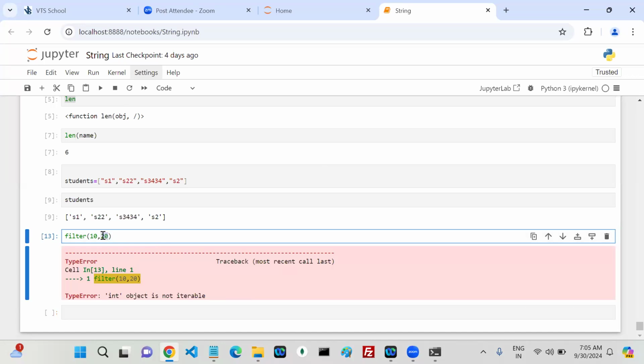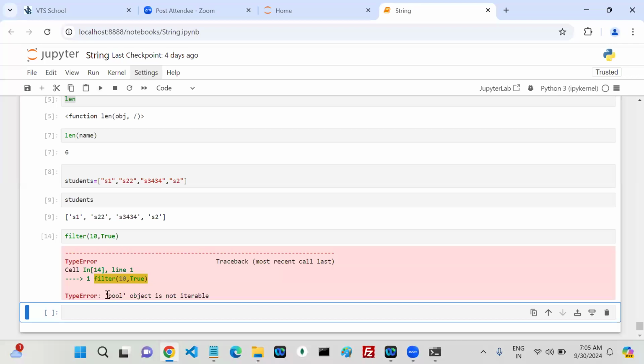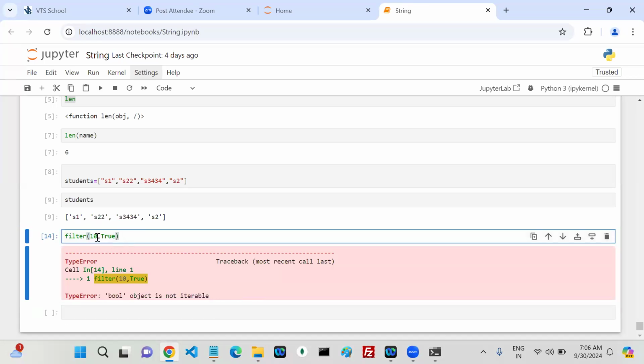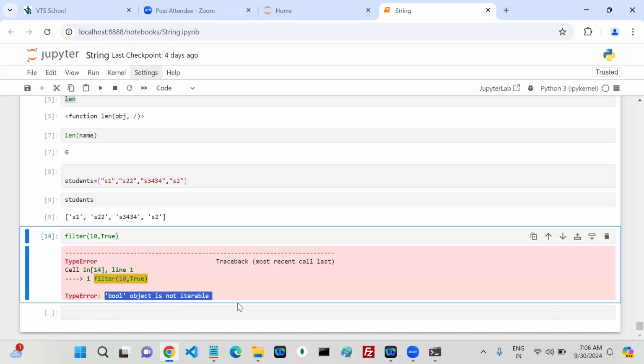In that case, simply you can say something like this, true, for example. Now I am able to differentiate, right? Yes or no? Now, if I run this one, bool object is not iterable. Whenever you use filter call, it is not focused on the first parameter. It is focused on what? Second one or not? By seeing this message, what you can understand, the second parameter should be iterable.